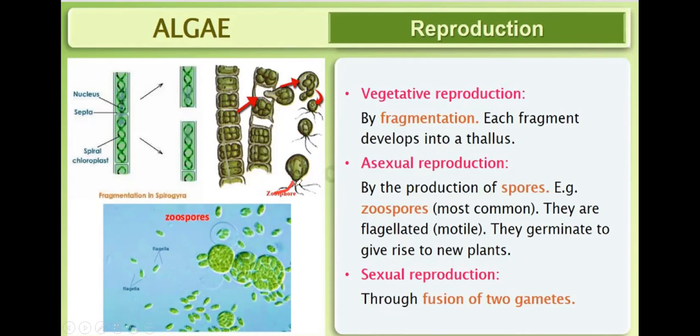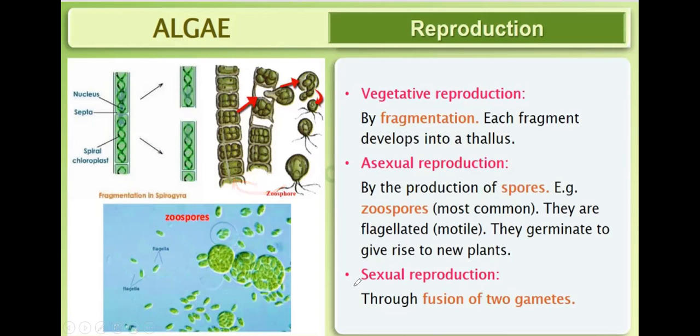These are flagella. So there are four flagella there. So they may be tetraflagellate, biflagellate. Because they have flagella, they are motile, which means they can move and swim in water. They germinate to give rise to a new plant. This zoospore will germinate and give rise to a new plant.